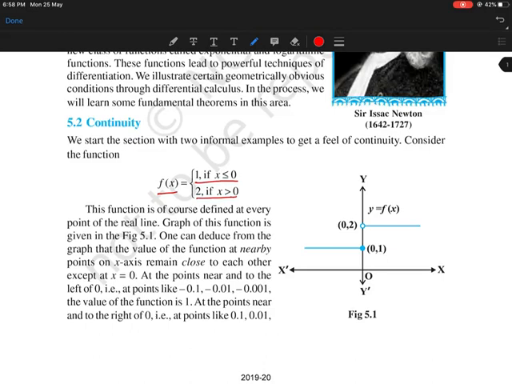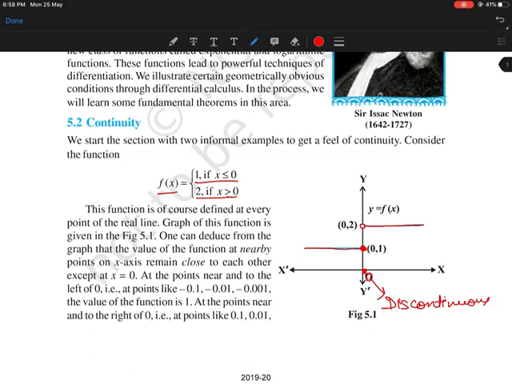For x greater than 0 it is 2, so this is the graph. And this is not for x equal to 0, so there is an empty circle. Similarly for that I draw this, because this is for x equal to 0 and 1. Now easily you can see, like roads, this is not continuous. At which point? At point 0, this is discontinuous.